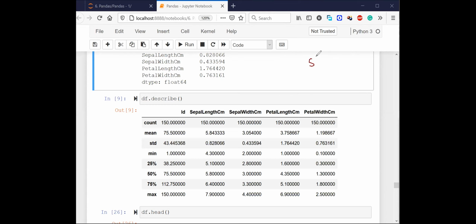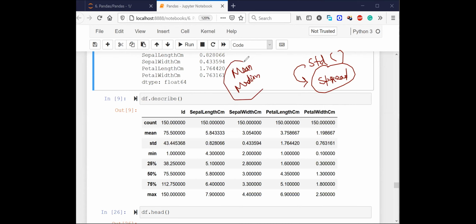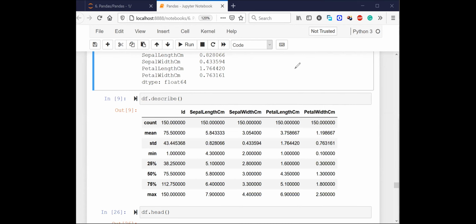For example, standard deviation can help us understand the variance or the spread in the data. Mean or median help us in understanding the central tendency of the data, so that I know the data that I have in hand. I'll try to show you one very interesting thing just after this.